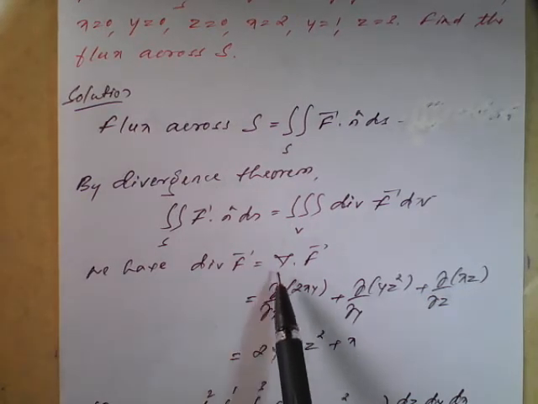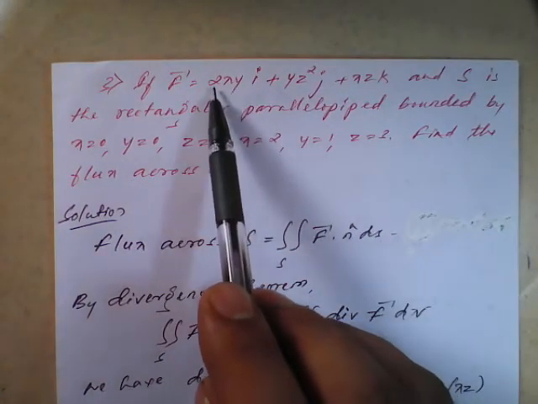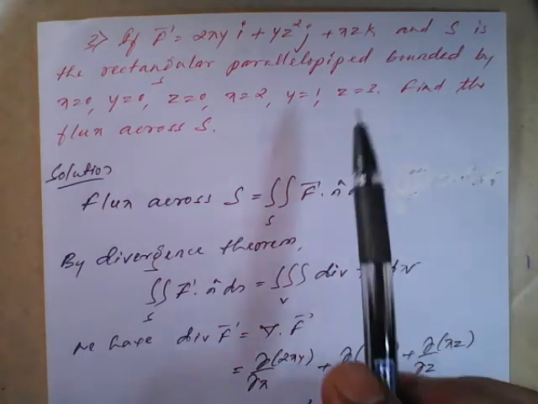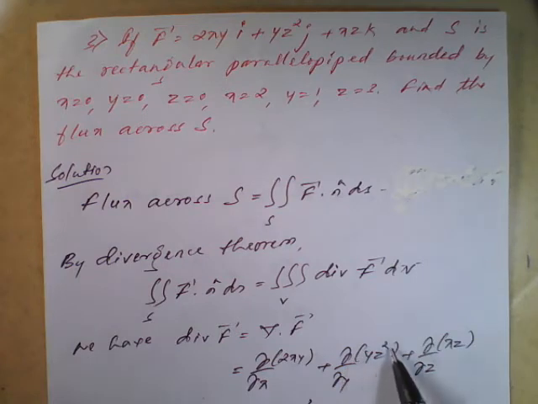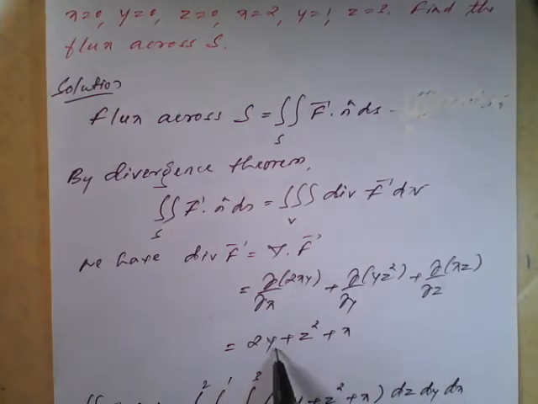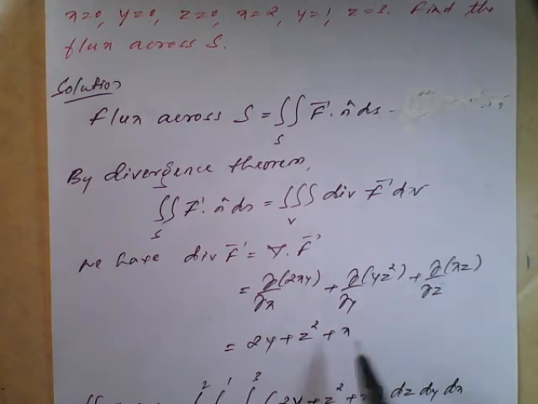So divergence of f is nothing but del dot vector f, which is del by del x of the coefficient of i, that is 2xy, plus del by del y of the coefficient of j, that is yz square, plus del by del z of the coefficient of k, that is xz. On simplification, the partial derivative with respect to x gives 2y, with respect to y gives z square, and with respect to z gives x.